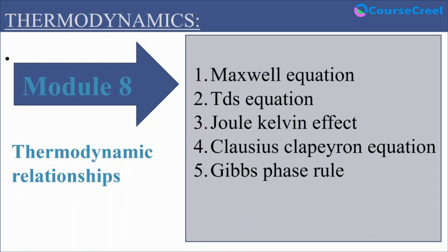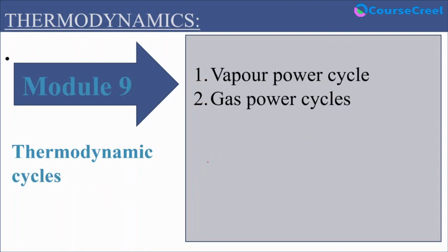Now coming to module 8, which is related to thermodynamic relations. We will learn about the Maxwell equation, TdS equation, Joule-Kelvin effect, Clausius-Clapeyron equation, and Gibbs phase rule. These terms we are going to learn in module 8. Now coming to the last module, which is related to thermodynamic cycles. Here we will learn two types of cycle.